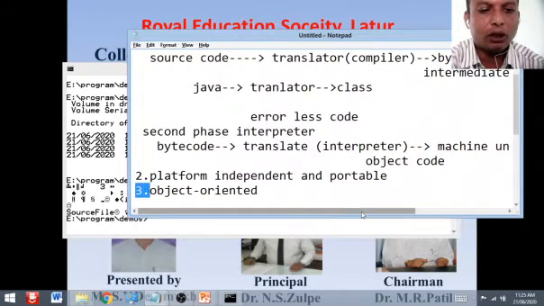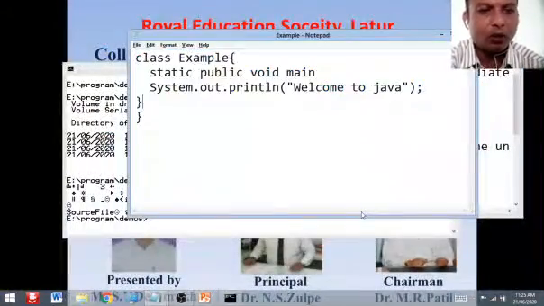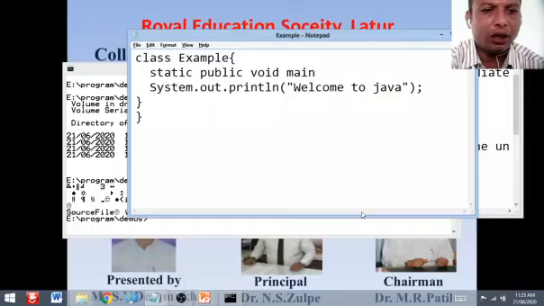Then we move towards the next feature, that is object oriented. Java is an object oriented programming language. We can say Java is a true object oriented programming language. Almost everything in Java is an object. All the programming code and the data reside within objects and classes. Like you can see in this particular example, whatever you have written is all in a class, right?